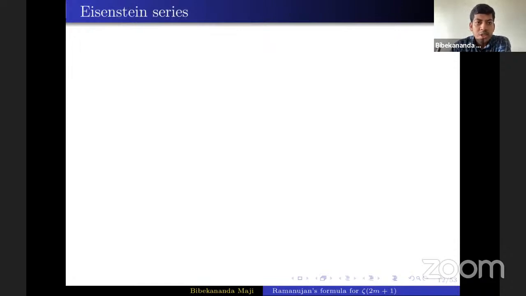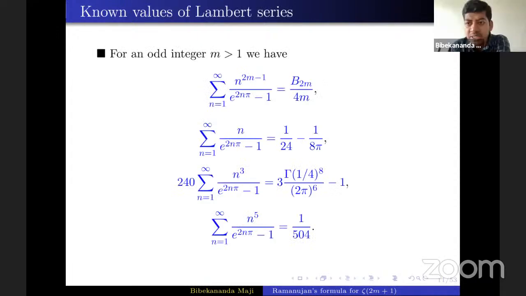Excuse me, Vivek, I just had a question. Yes, please. Previously, you mentioned your result. Were any quantitative versions known? You said infinitely many transcendental numbers, but in Ball–Rivoal type results? No, that's a very good question. No, quantitative results are not known.